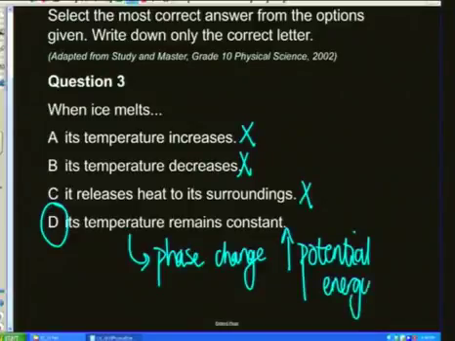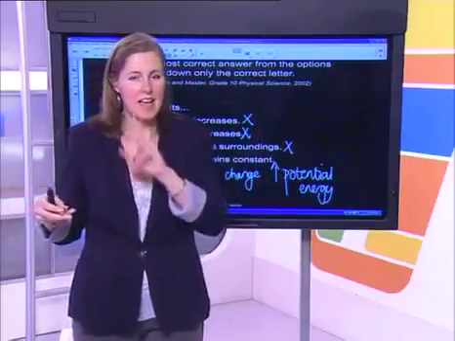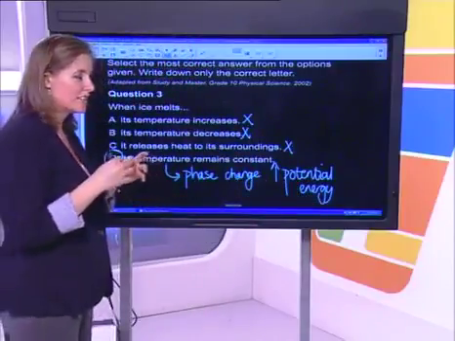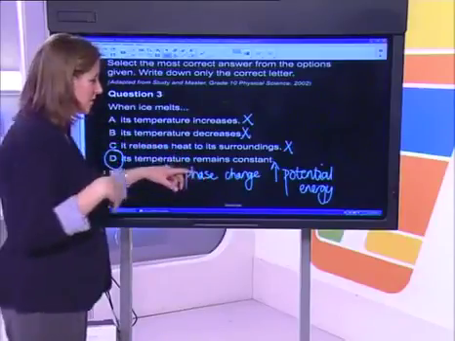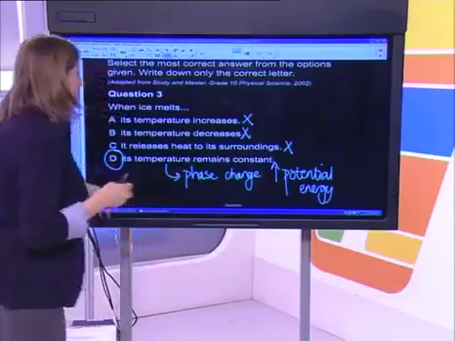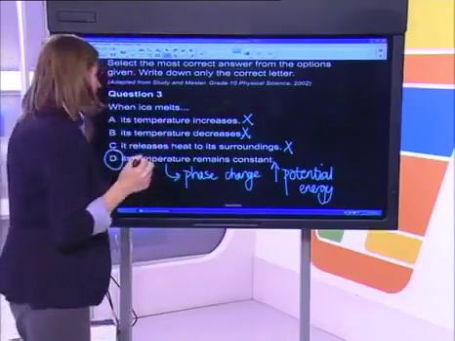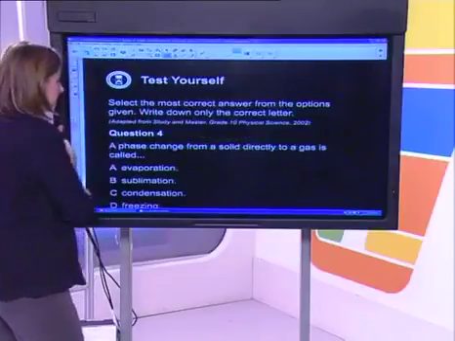An increase in temperature would be observed when particles are changing their kinetic energy, overall the average kinetic energy of the particles. And these particles aren't necessarily moving any faster, but rather they now have a higher potential energy, which means they have more energy to overcome the forces of attraction that are holding them in place.